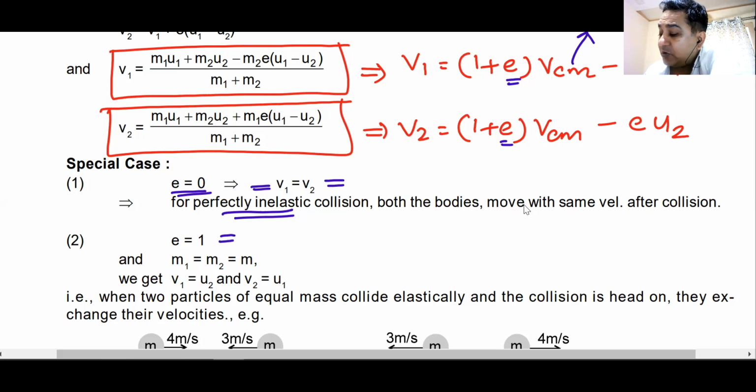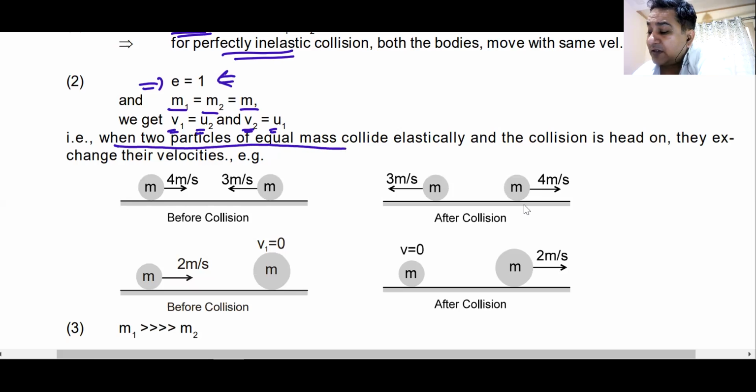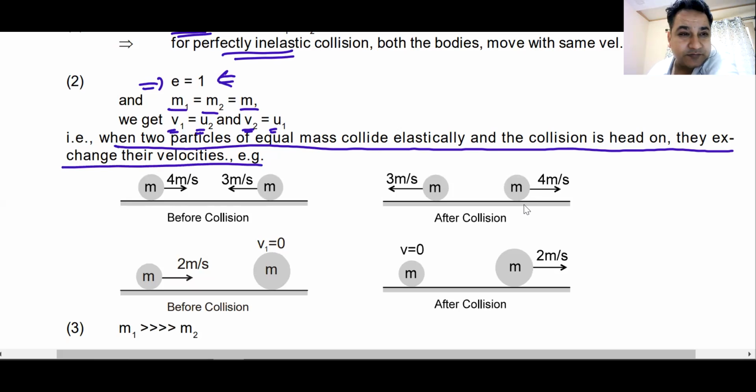Now, if E is equal to 1, and M1 is equal to M2 is equal to M, that means both the bodies are of the same mass and the collision is perfectly elastic. You will get V1 as U2 and V2 as U1. You can easily see it from the formula that I have created. Put the value of VCM, you will get V1 is equal to U2 and V2 is equal to U1. That means when two particles of equal mass collide elastically and the collision is head-on, they exchange their velocities.